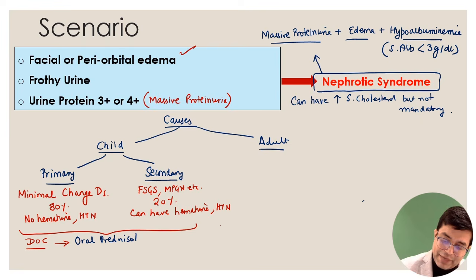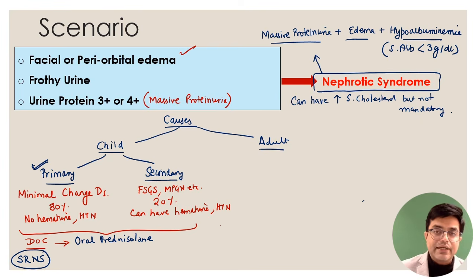Steroids produce dramatic improvement in the patient with primary. Secondary may or may not respond. And if the question says steroid resistant nephrotic syndrome, SRNS, resistant. What is resistant? If there is no response to therapy despite 6 weeks of daily full dose steroid therapy,